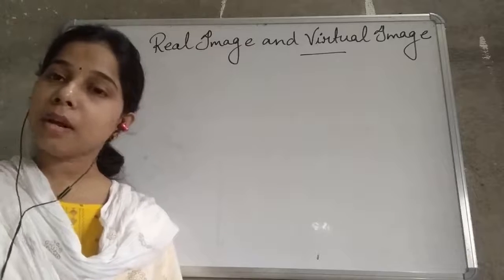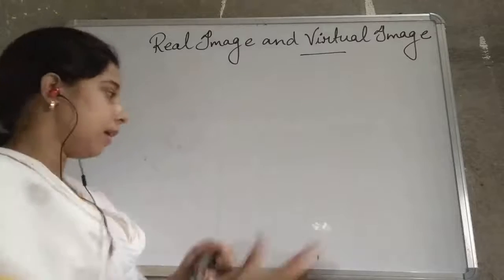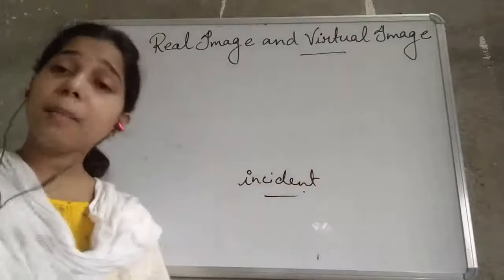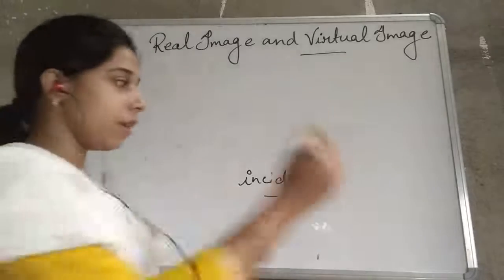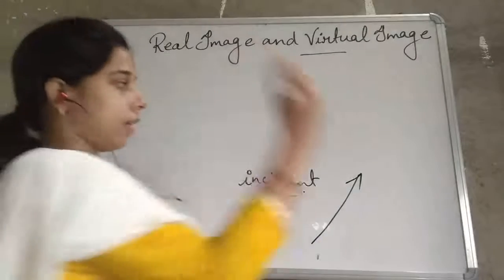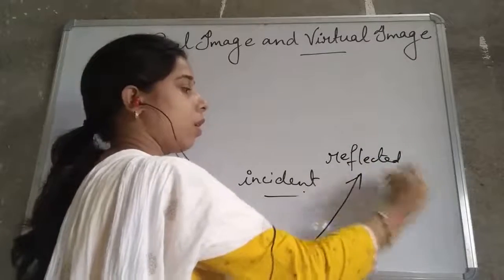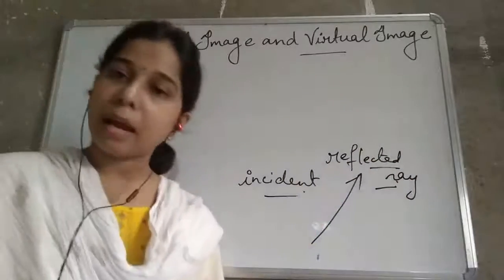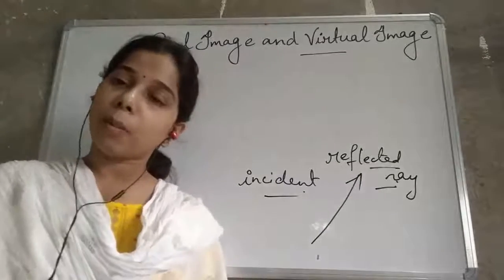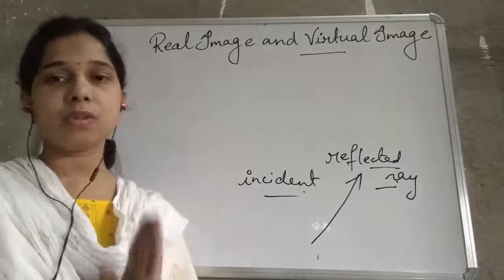Then we studied this ray: when it falls on the surface of a mirror, we call it an incident ray. And the same ray after reflection, when it goes in the other direction, we use the term reflected ray. So one is the incident ray and the other is the reflected ray. There is another ray, and that is the normal ray.